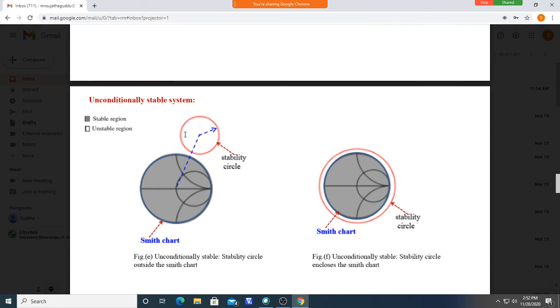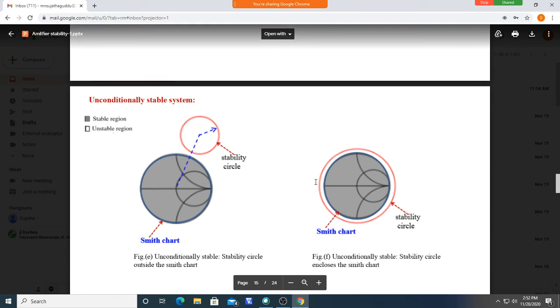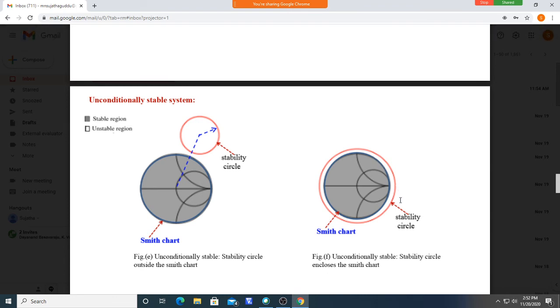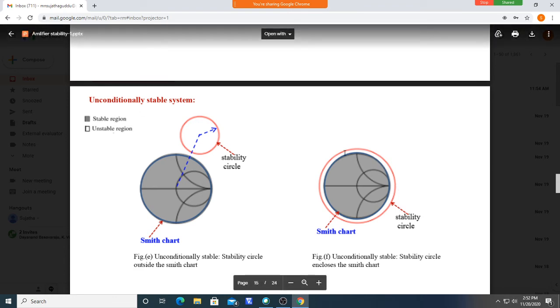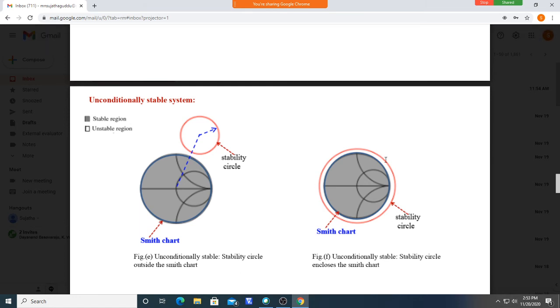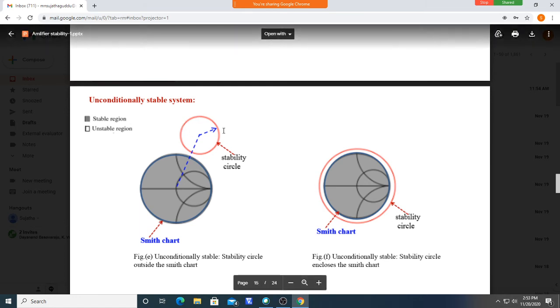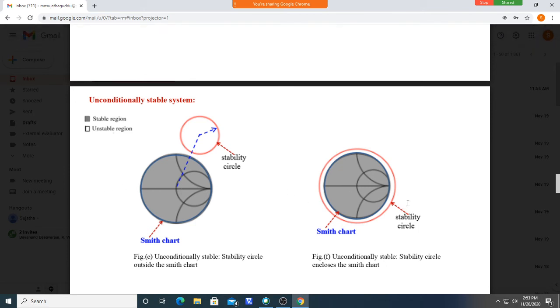It is outside, or it may fully enclose the Smith chart like this. If you draw the stability circle for unconditional stability, it may fully enclose the Smith chart or be fully outside it. These two cases are called unconditional stability. So from the stability circles, we can know whether it is conditionally or unconditionally stable.